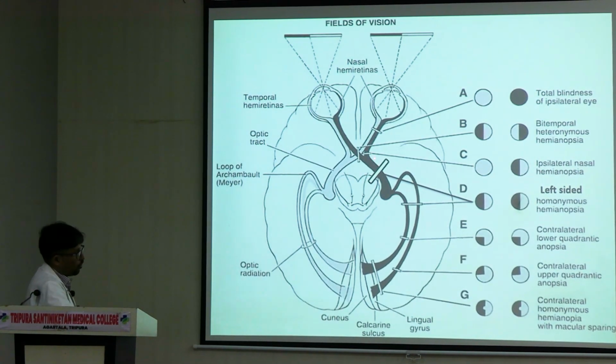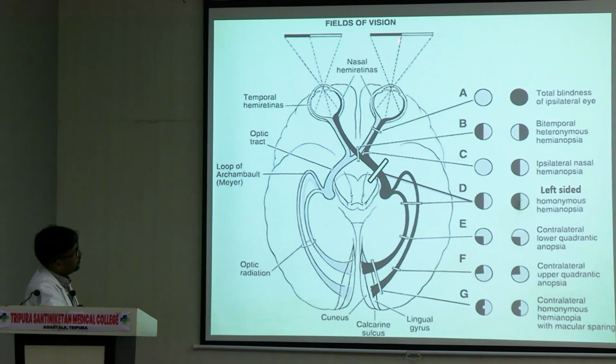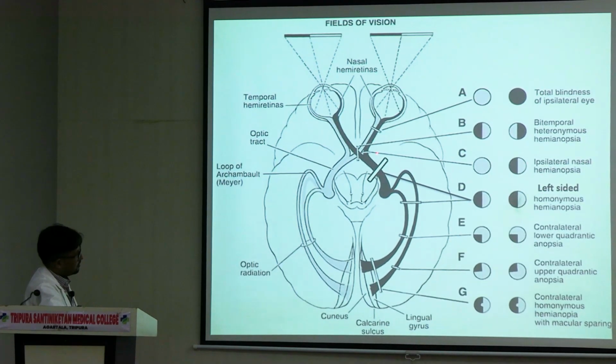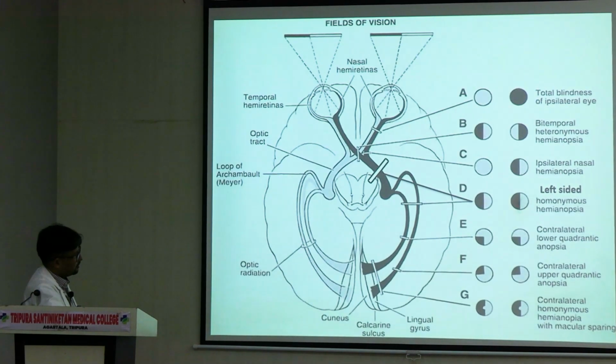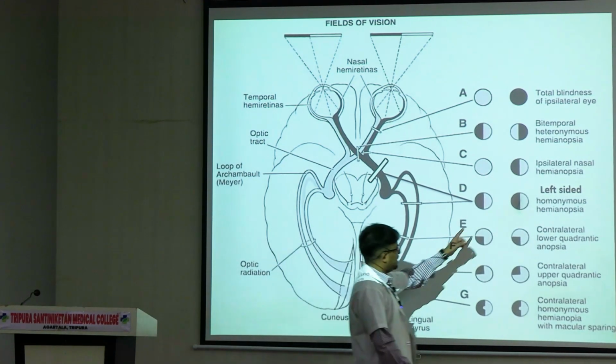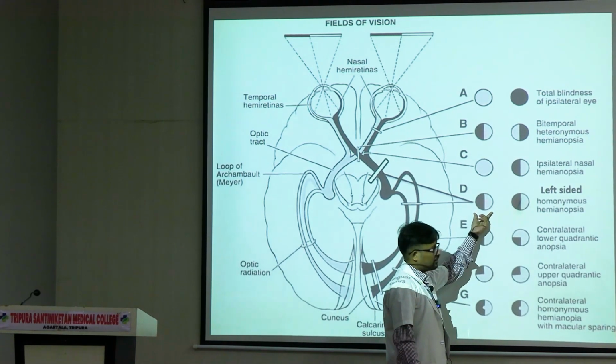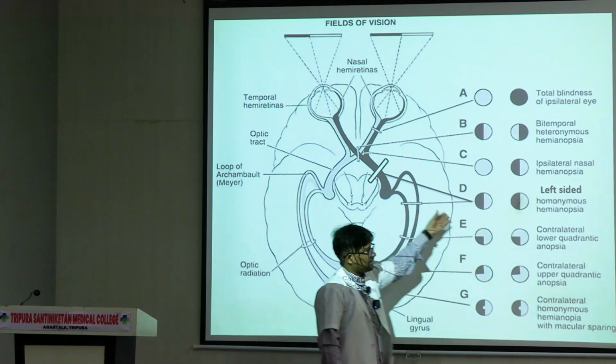Lesion number D, the optic tract, is affected. So in the tract, the uncrossed fibers of the same side. So the right eye's temporal retina is affected, so the nasal part of the field will go. You see this one. Also this one, these are the nasal fibers of the left retina. So this fiber is getting information from the temporal aspect here. This is what you see here: left-sided homonymous hemianopia. So in both fields the left is affected. The left part of the left and the left part of the right. So I'll stop here.